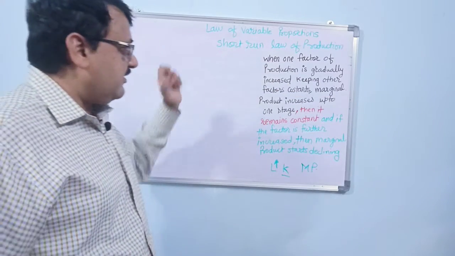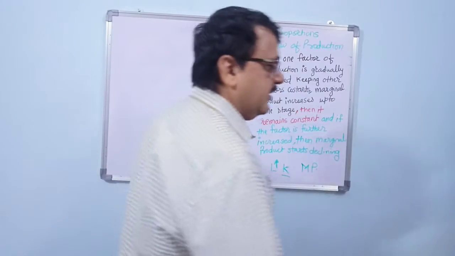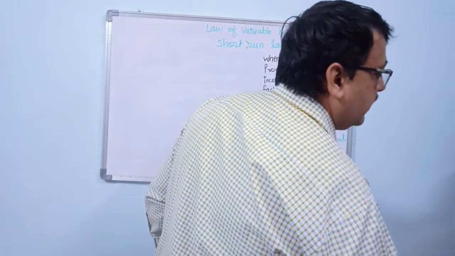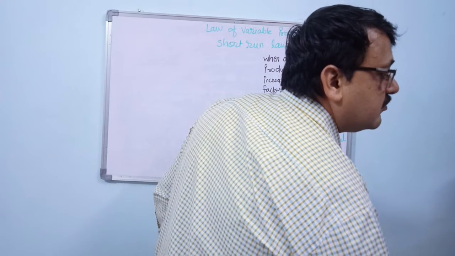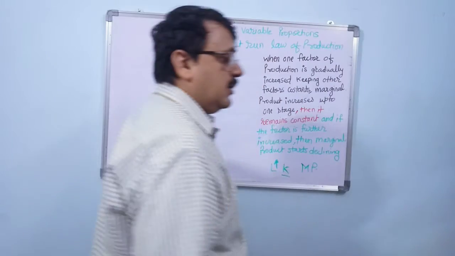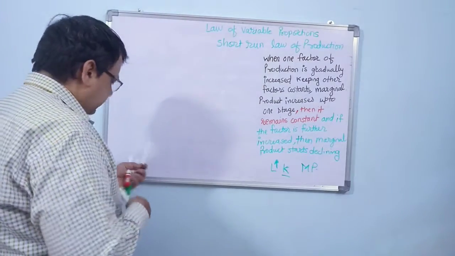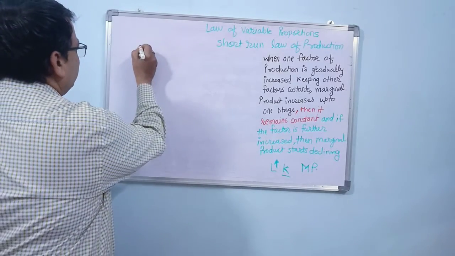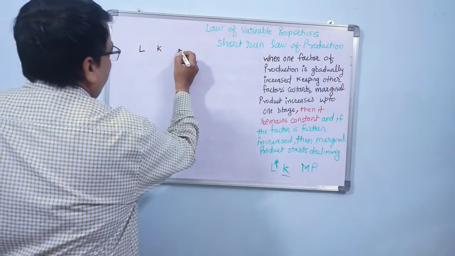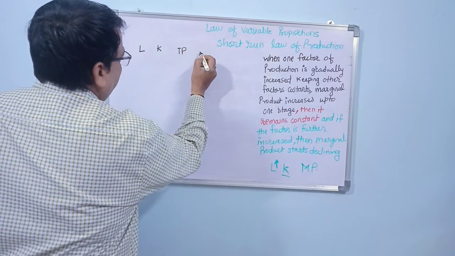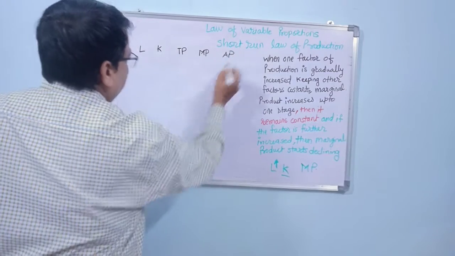Now let us take the tabular explanation to understand this. So I have got a table for you here. We have labor, then we have capital, then total production, marginal production, and average production.